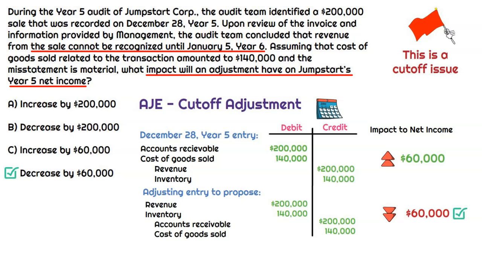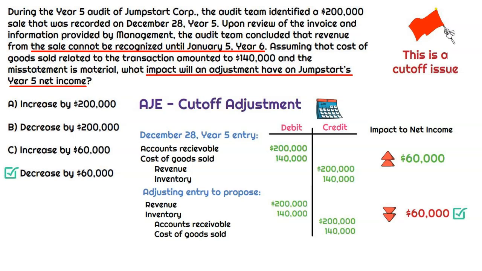Well, there's a higher risk of fraud because, hey, if the company needs to meet some sales targets, they might recognize a transaction early, right? So that's why we can focus on cutoff right before and after year end to determine, okay, were there any sales transactions recorded in the wrong period, right?